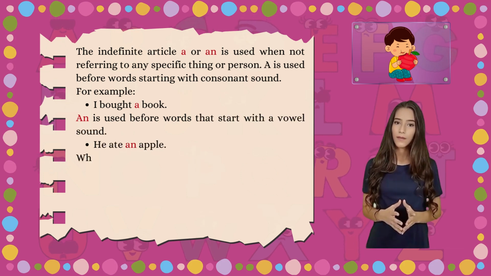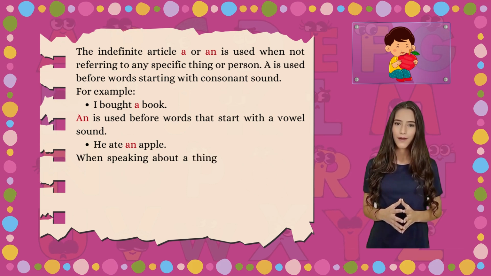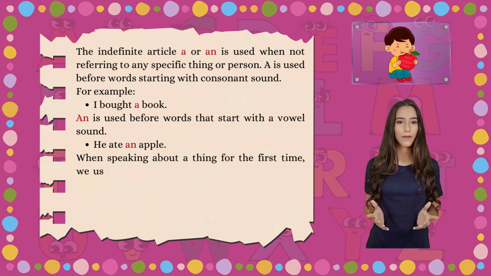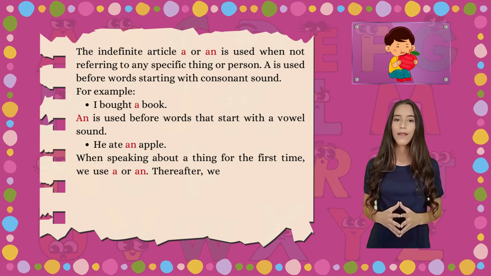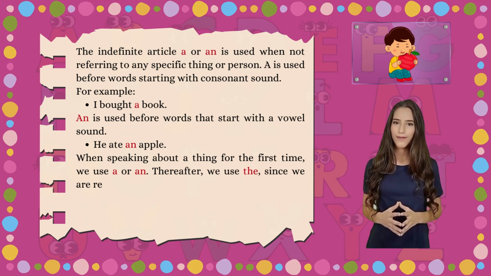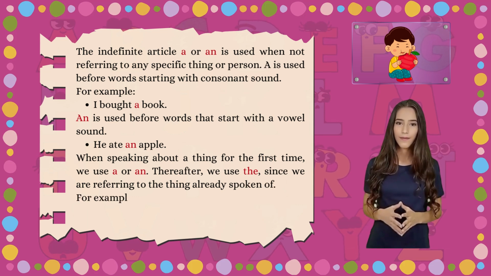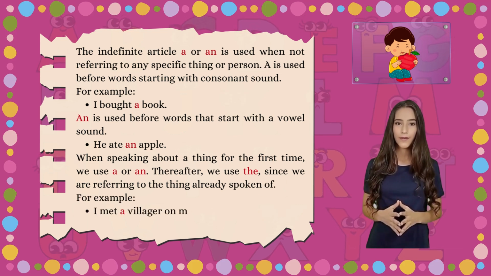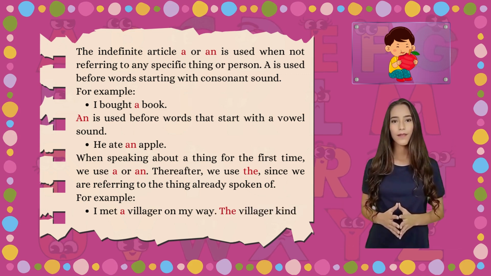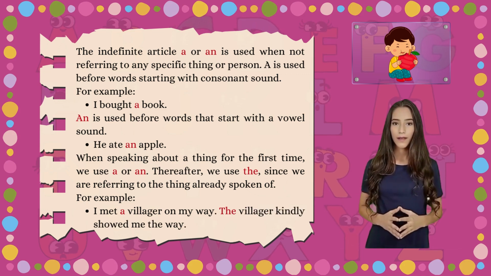He ate an apple. When speaking about a thing for the first time, we use a or an. Thereafter, we use the since we are referring to the thing already spoken of. For example, I met a villager on my way. The villager kindly showed me the way.